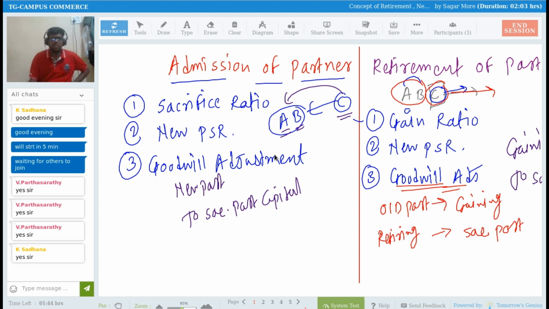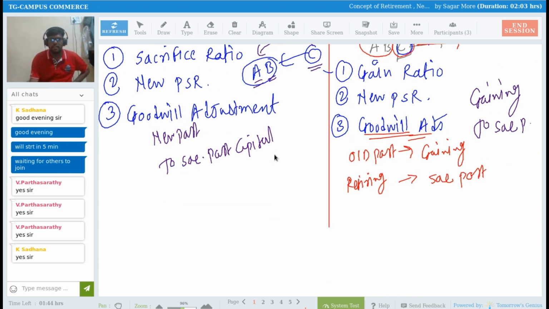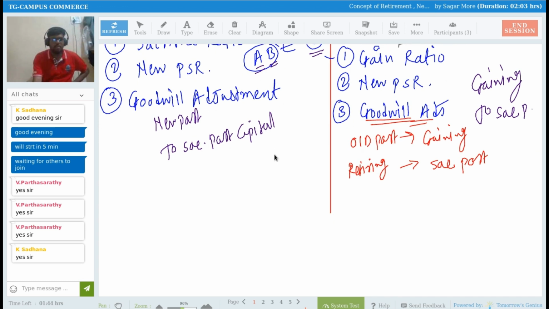Okay. So after this, if you remember, in admission of a partner, the fourth one, we transferred accumulated profits, reserves and losses.